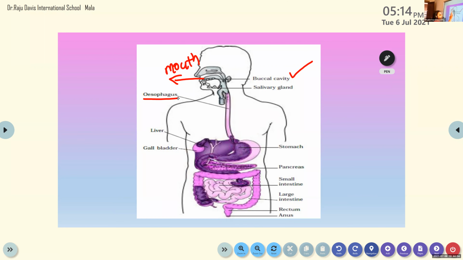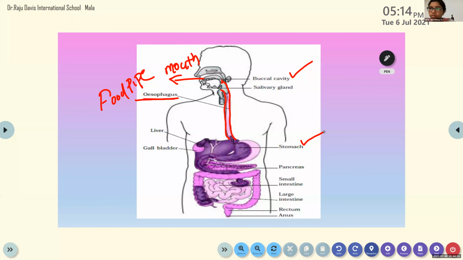All of you listen here. It is in the form of a tubular structure from the mouth. It is known as the esophagus. What is the other name for esophagus? Food pipe. Then this esophagus ends where? Stomach. Very good. It ends at the stomach. This is the stomach.